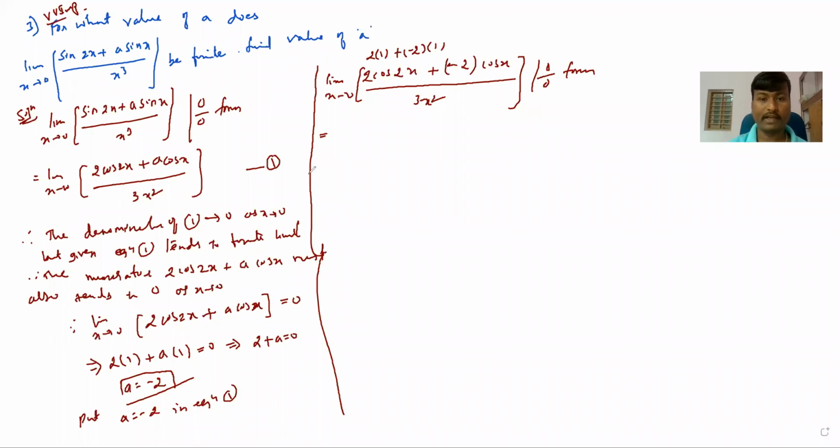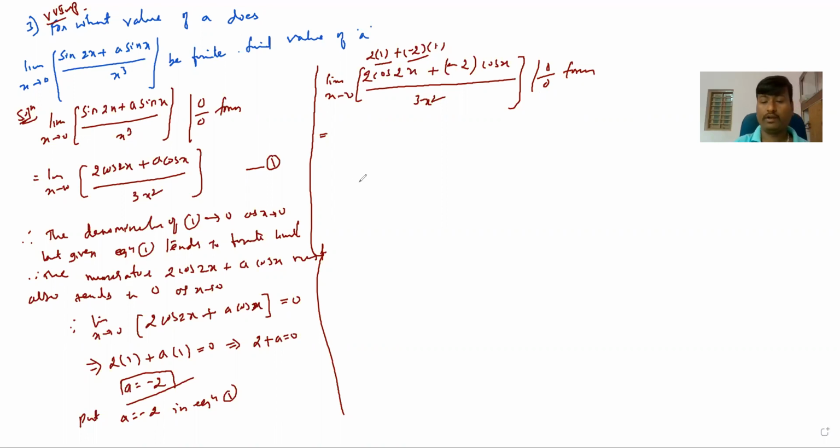Once again I will repeat here: as x tends to 0, 2 into cos 0 is 1, 2 into 1 is 2, and now -2 constant, and cos x is there, as x tending to 0, cos 0 is again 1, -2 into 1 is -2. Plus 2 minus 2 is 0. So therefore it is 3x square, and substituting x is equal to 0, this goes to 0. Numerator is 0, denominator 0, therefore it is 0 by 0 form.